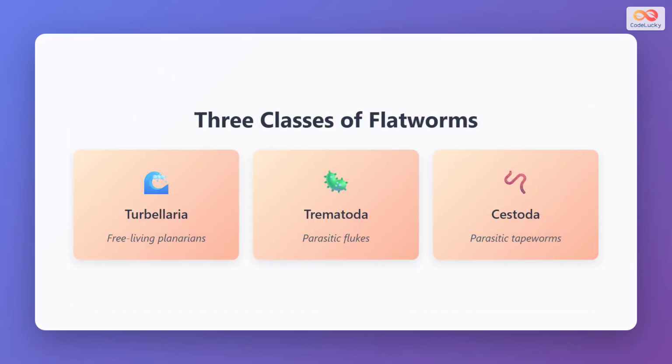The phylum Platyhelminthes is divided into three main classes. Turbellaria includes free-living flatworms such as planarians, which are often found in freshwater environments and are known for their remarkable regenerative abilities. Nematoda comprises parasitic flukes that live inside host organisms, often causing disease. These include liver flukes and blood flukes. Cestoda contains parasitic tapeworms, which live in the intestines of vertebrate hosts and can grow to considerable lengths. While turbellarians are mostly harmless, trematodes and cestodes are significant parasites affecting human and animal health.